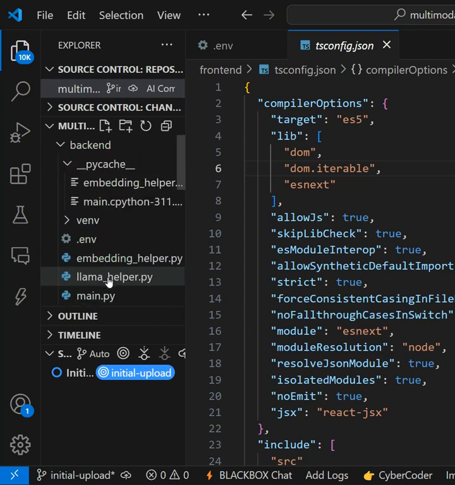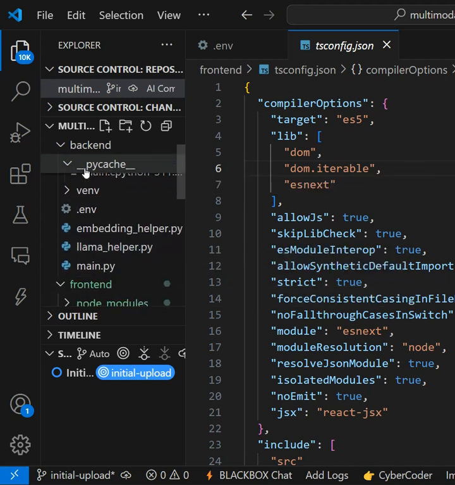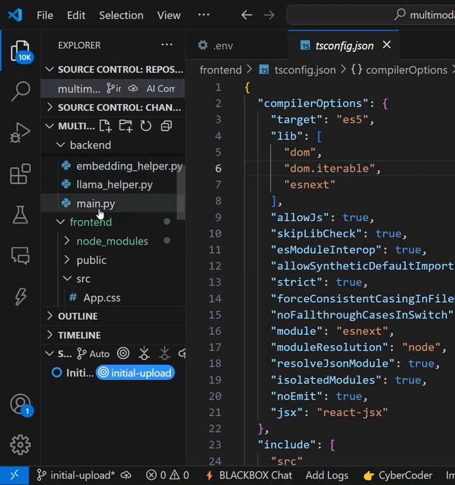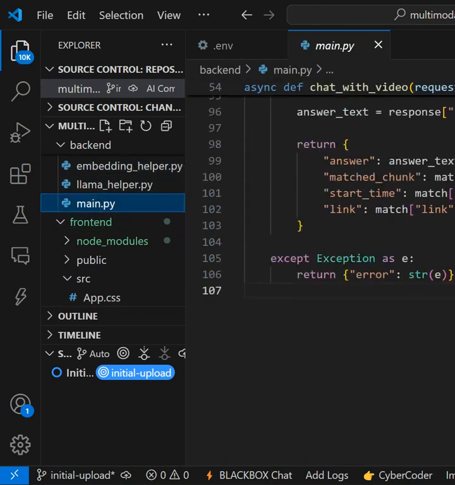And yeah, this is my code for that. Like this is the backend. This is my main.py file.